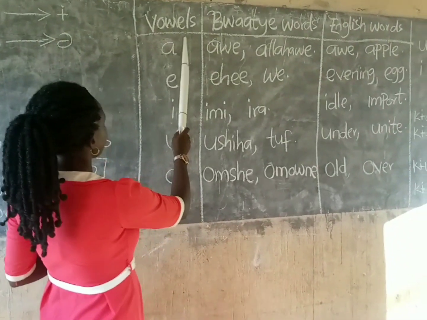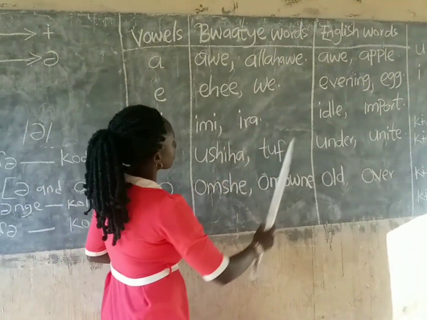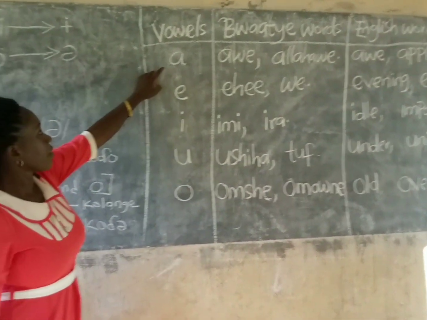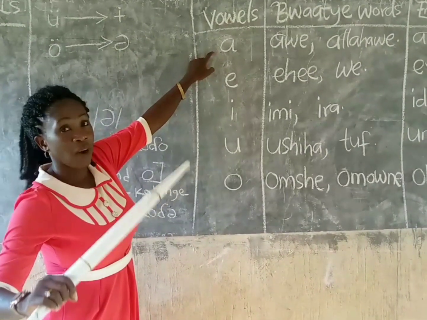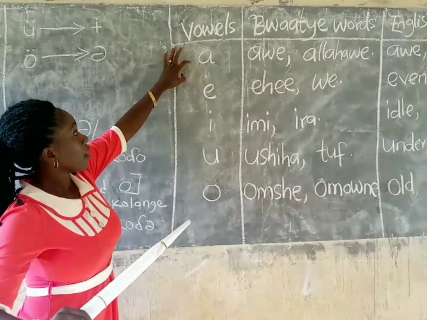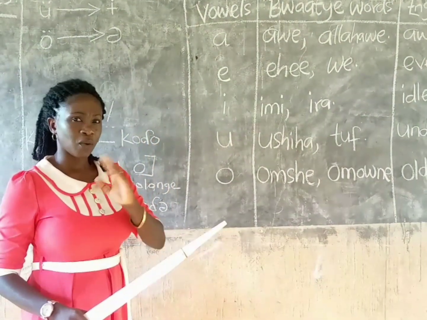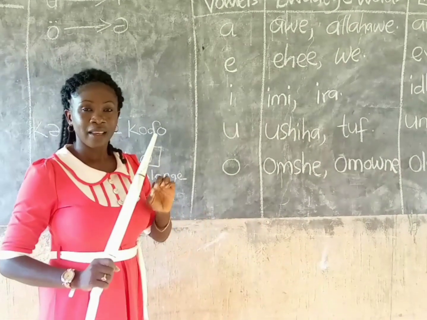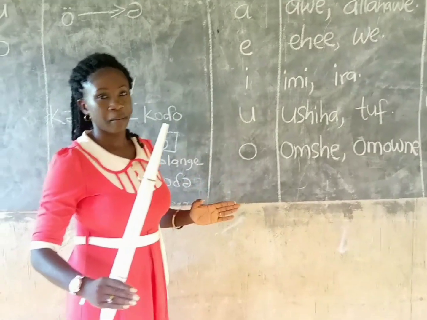We have vowels here on this row, Bwaatye words and English words. We are taking the consistency in the Bwaatye letter. A in Bwaatye, word initial, word medial, word final, remains a. There is no change of sound in any situation or environment.